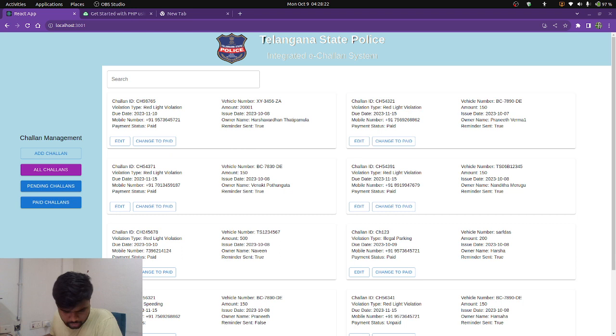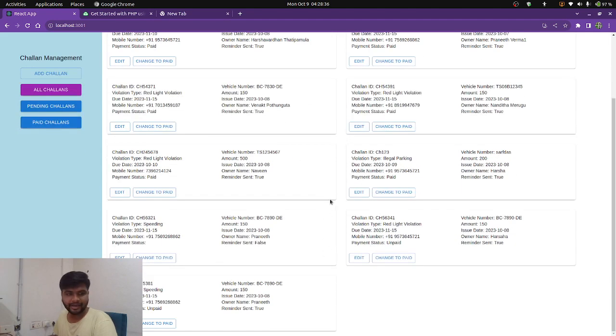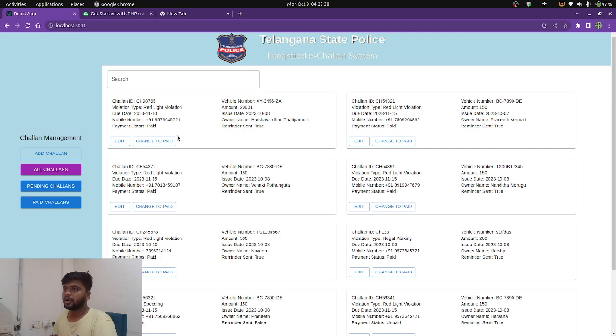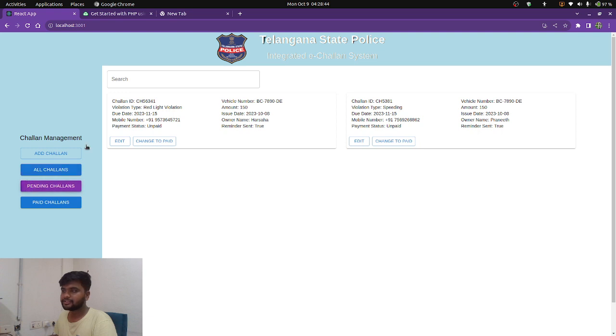Coming to the main features, this is the web page for the authority side. Only the admin can access this page, where he can see all challans, paid and unpaid, the type of violation, their mobile numbers, the vehicle number, and the amount. These are the pending challans, where the SMS reminder or call forwarding will be sent only to the pending challans, and we are also logging the SMS sent, I mean how many times the SMS was sent. So these are the features.